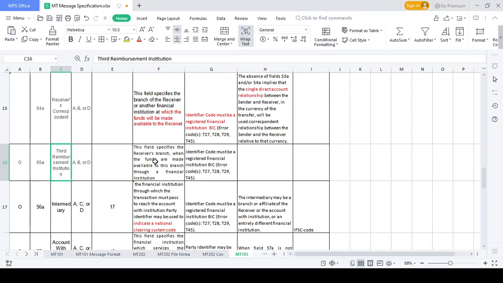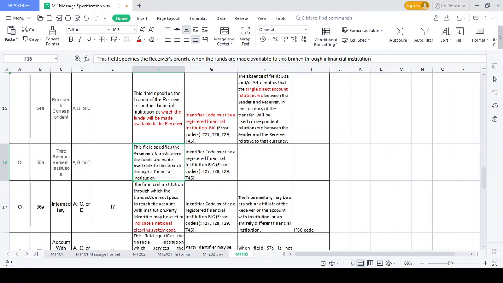Which branch should clear the fund? That you should be able to understand. I provide the receiver correspondent BIC code, okay? Which branch should release the fund? That you need to identify now, correct? So the reason they maintain the reimbursement institution.